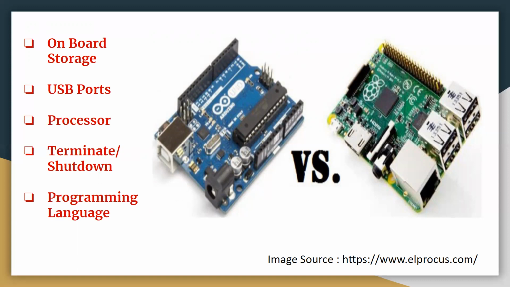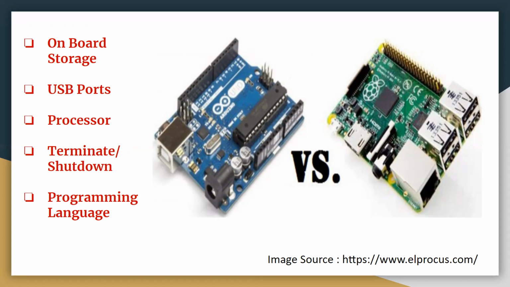Next characteristic is processor. Arduino uses a processor which belongs to the AVR family. Raspberry Pi uses a processor which belongs to the ARM family. Next characteristic, terminate and shut down. When we talk about Arduino, it is just like a plug and play device. So if power is connected, it starts running the program, and if it disconnects, it simply stops. For Raspberry Pi, terminate and shut down is something which has to be properly addressed. Otherwise, there is a risk of your file corruption and your software problems.